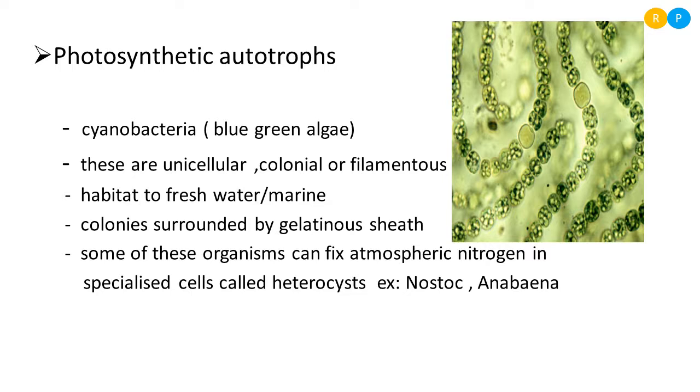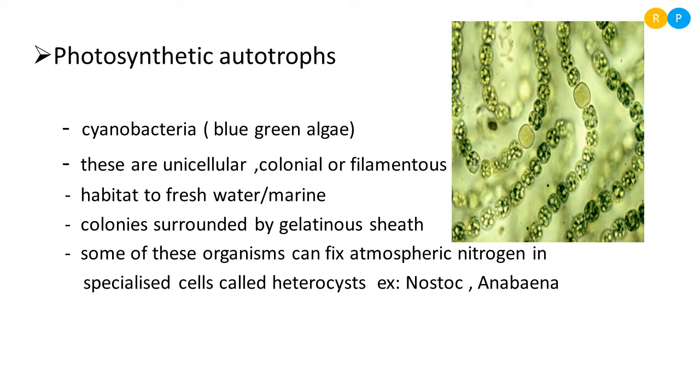So some are unicellular and some are colonial in nature and some are filamentous, and usually they are habited to fresh water or marine water. And if you see the body of the blue green alga, they are very slippery in nature. So sometimes in the rainy season, they will grow in the soil and they make the mud slippery. Clear? Because their surface is covered by a gelatinous sheath. That means a very slippery sheath is present on their outer surface.